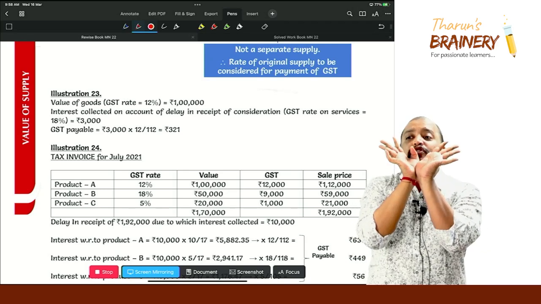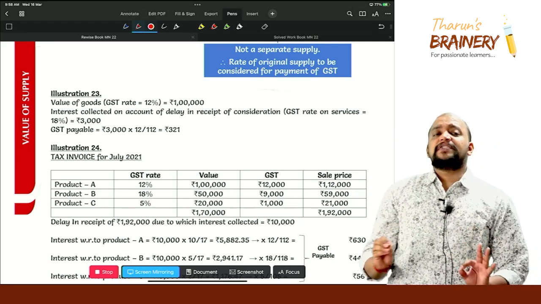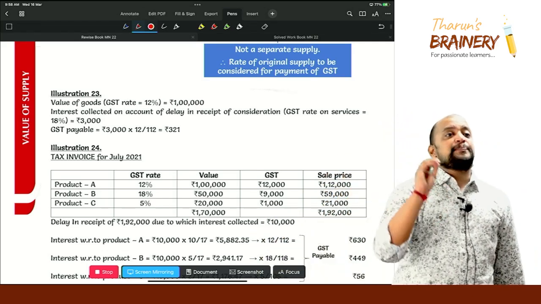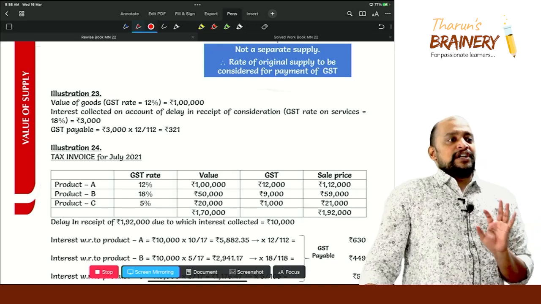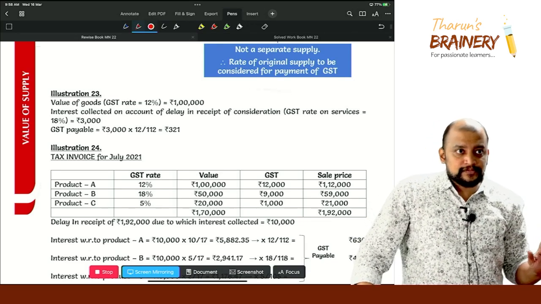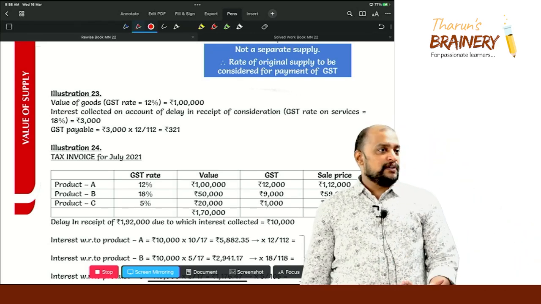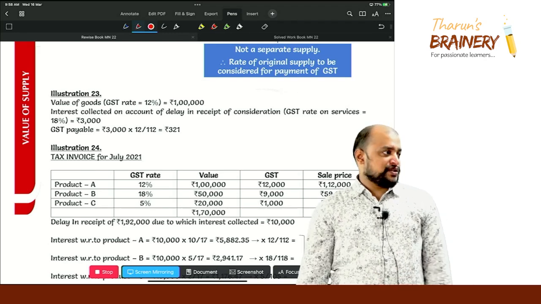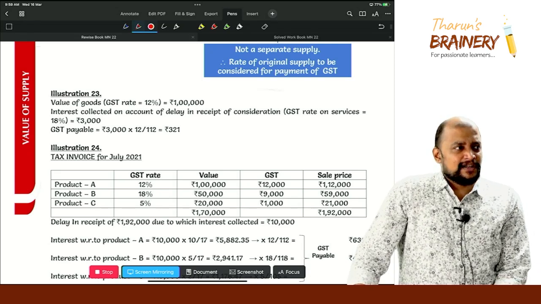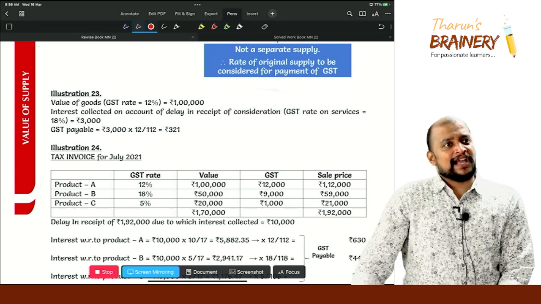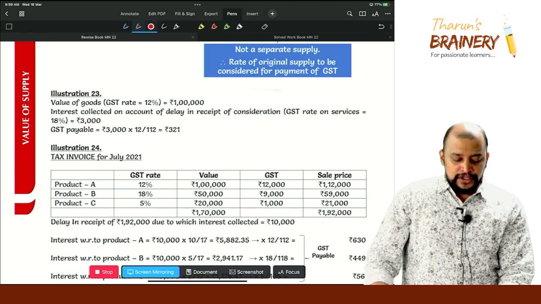And interest is usually taxed on an inclusive basis. This is the only place where we need to take the assumption that, in the absence of information, we compute GST on an inclusive basis. So interest is usually assumed to be inclusive of GST. Inclusive of GST, how will you calculate? Into 12 divided by 112, 100 plus 12, so 112. So that is 321. Suppose in the exam they give exclusive of GST, then 3000 into 12%. In the absence of that information, interest is usually inclusive of GST. Okay. Then look into illustration 24.